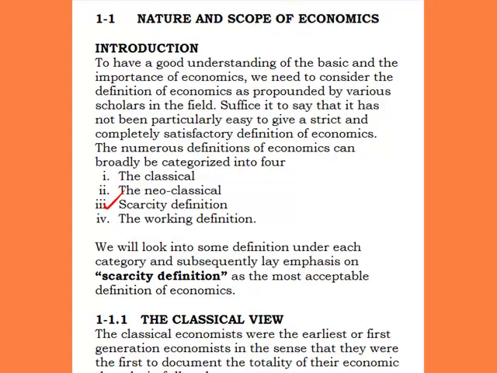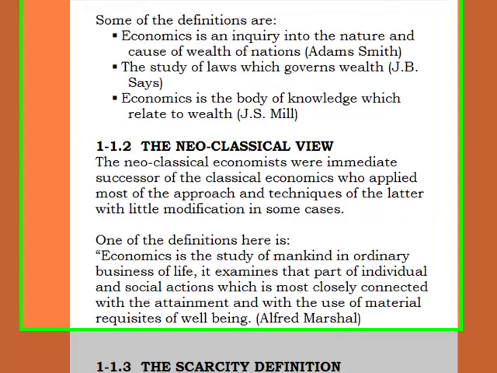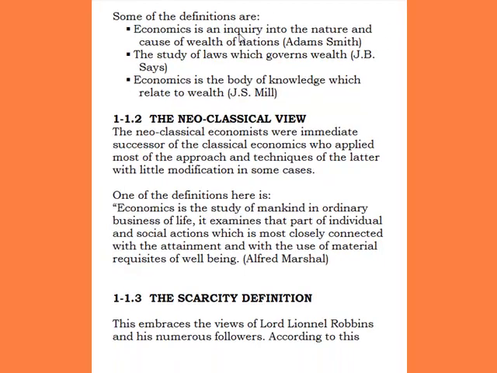So that's why we call them the classical view. Now, some of the definitions as propounded by this first generation of economists are to be explained below.